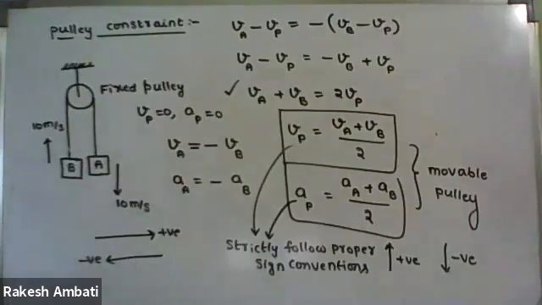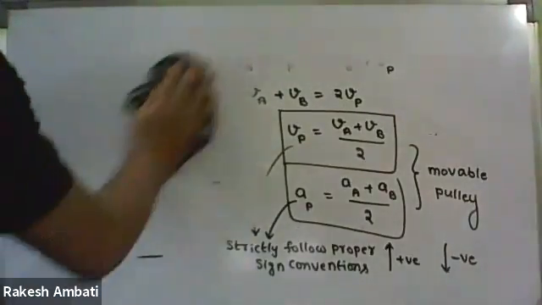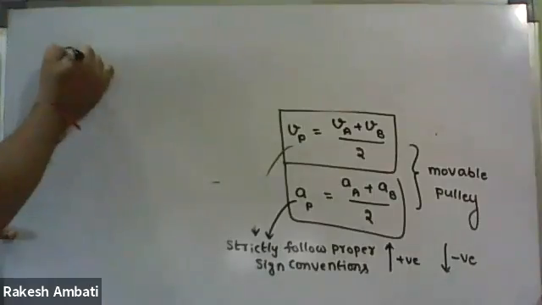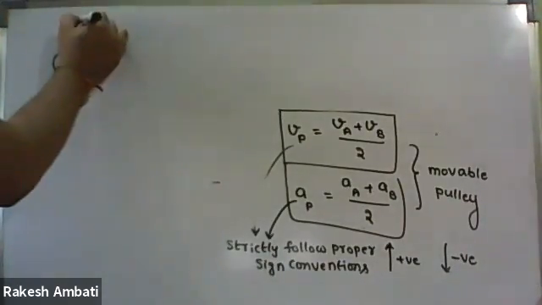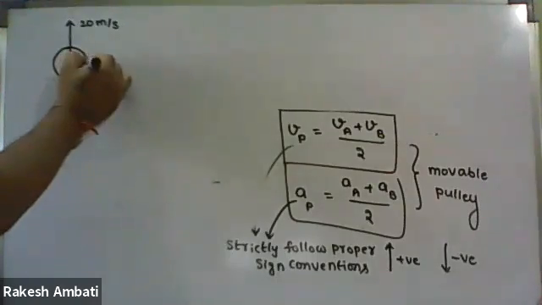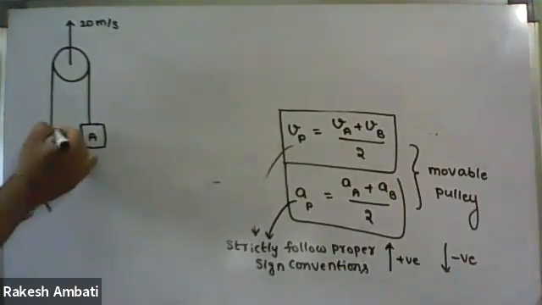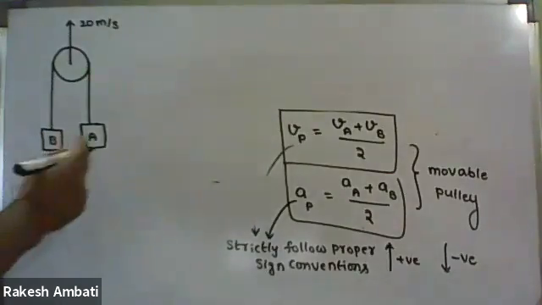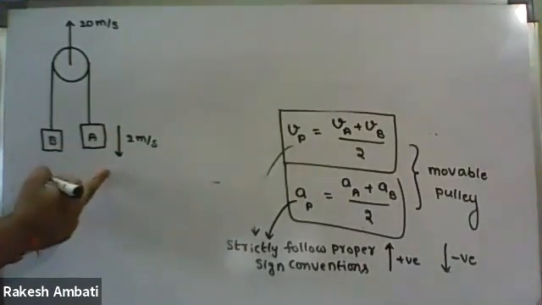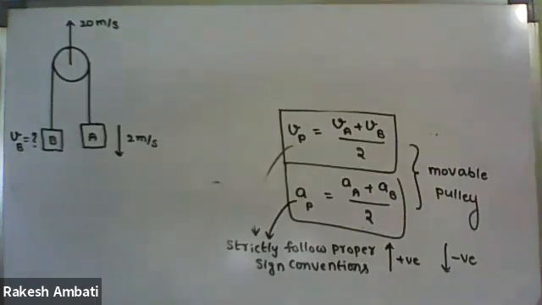Write down first question. First question, for example, pulley is moving up with velocity of 20 meter per second, and here block A and block B, and block A is moving down with 2 meter per second. Find the velocity of block B.